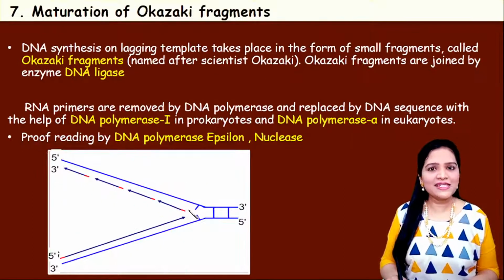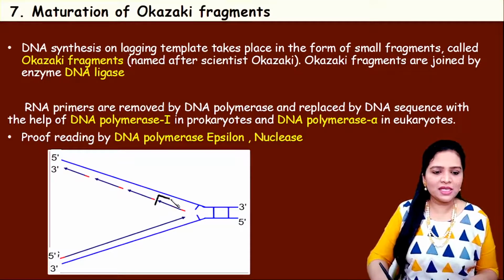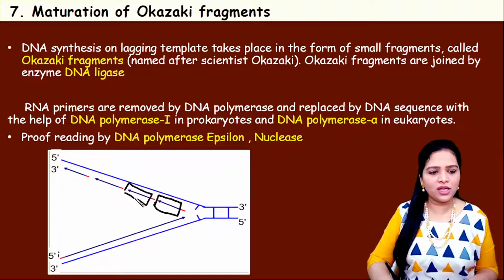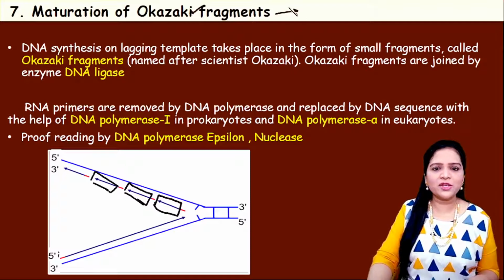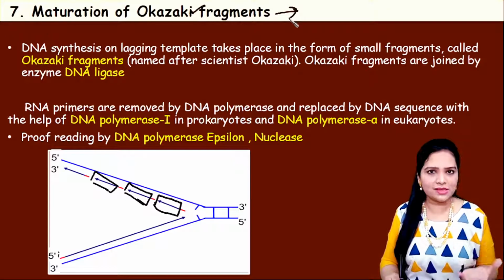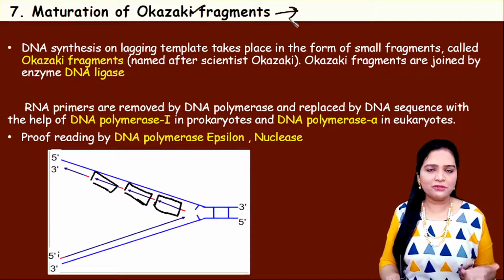Now, the next step is maturation of Okazaki fragments. You know now what Okazaki fragments are. This DNA which is produced in small segments is called Okazaki fragments. Why is this called Okazaki fragments? Because this is the name of a scientist who discovered this first. Okay, it was named after the scientist.